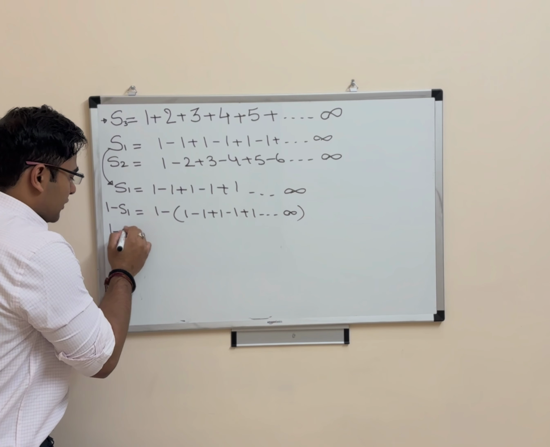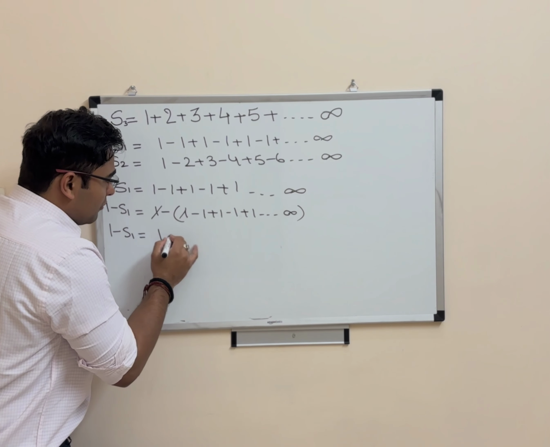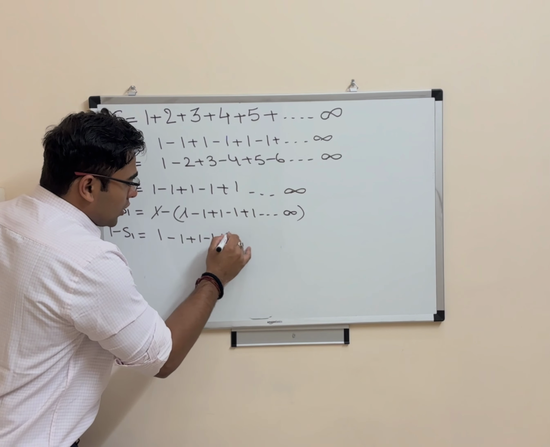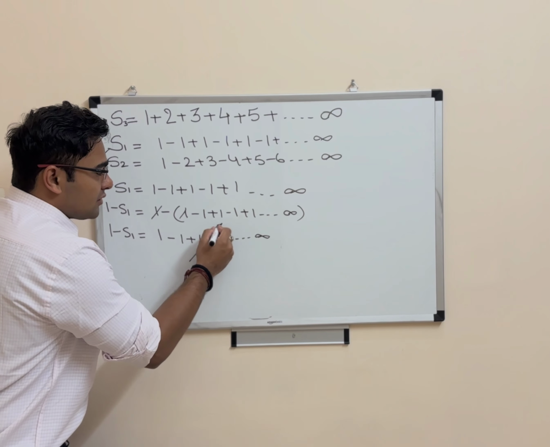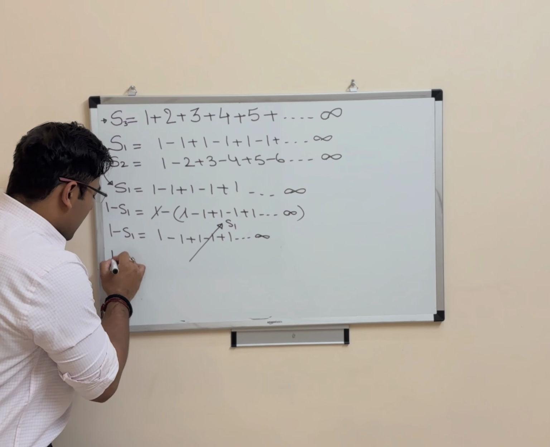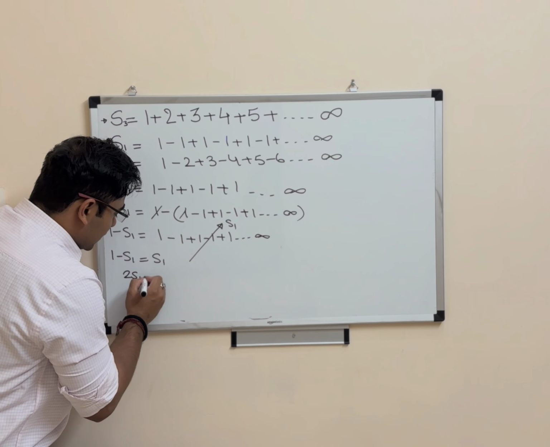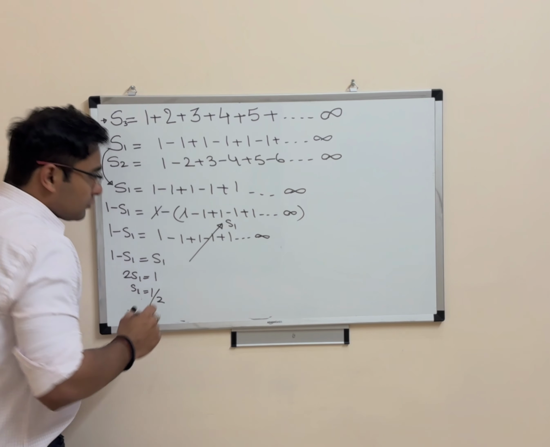We can see here that the 1 minus S1 expression will cancel out, and then again it becomes 1 minus 1 plus 1 minus 1 plus 1 up to infinity, which is nothing but S1 only. So 1 minus S1 is equal to S1. So 2S1 turns out to be 1, and then S1 turns out to be 1 by 2.